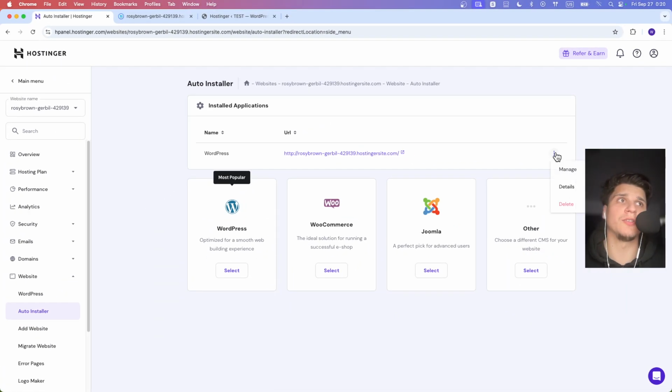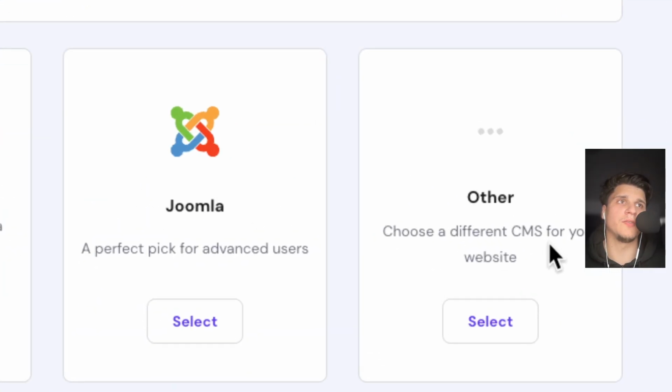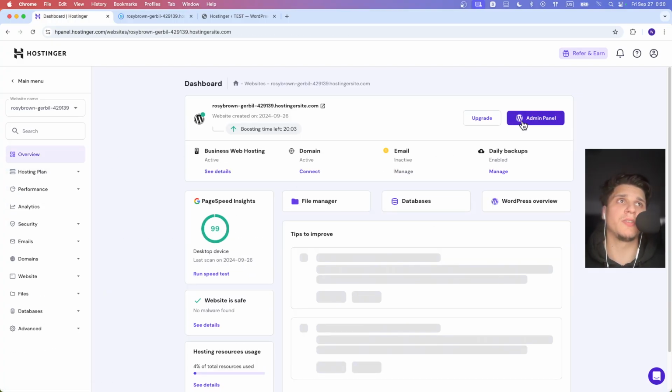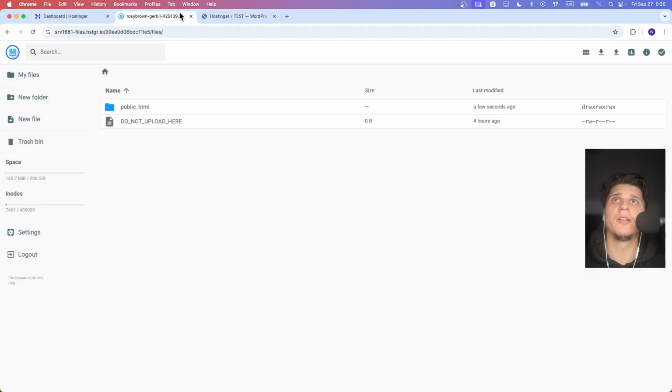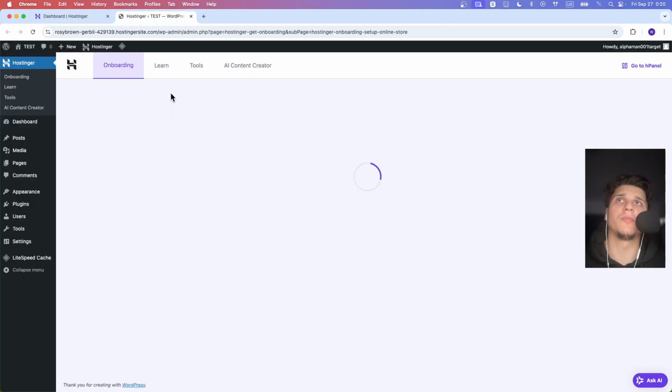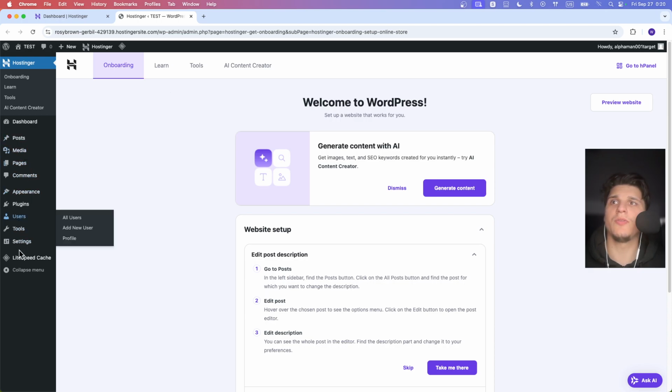We can actually remove the app from here. We can also add other apps here. You can choose a different CMS for your website, but overall, if you want, you can just click on admin panel here. You'll be directed to the WordPress dashboard, and from here you know exactly what you do.